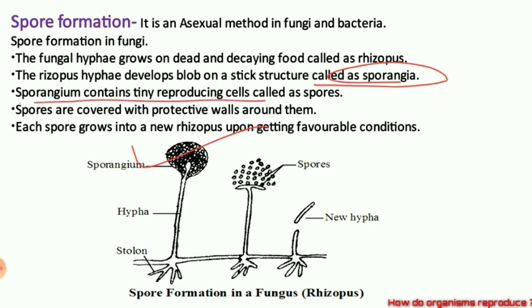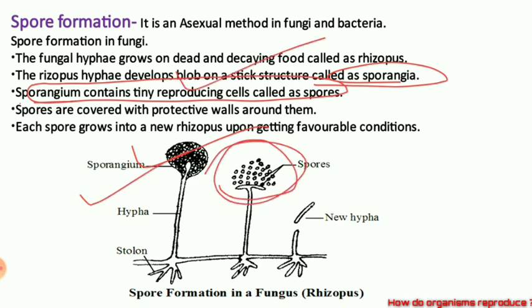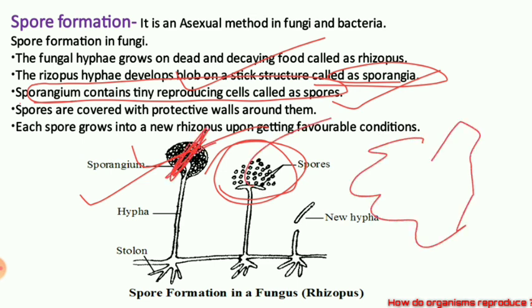And sporangia contain tiny reproducing cells. Tiny cells are there inside the sporangia. Small cell like structures are there. They are called as spores. And after some time, when this sporangia is bursting, when it is cracking, a lot of spores will get spread.